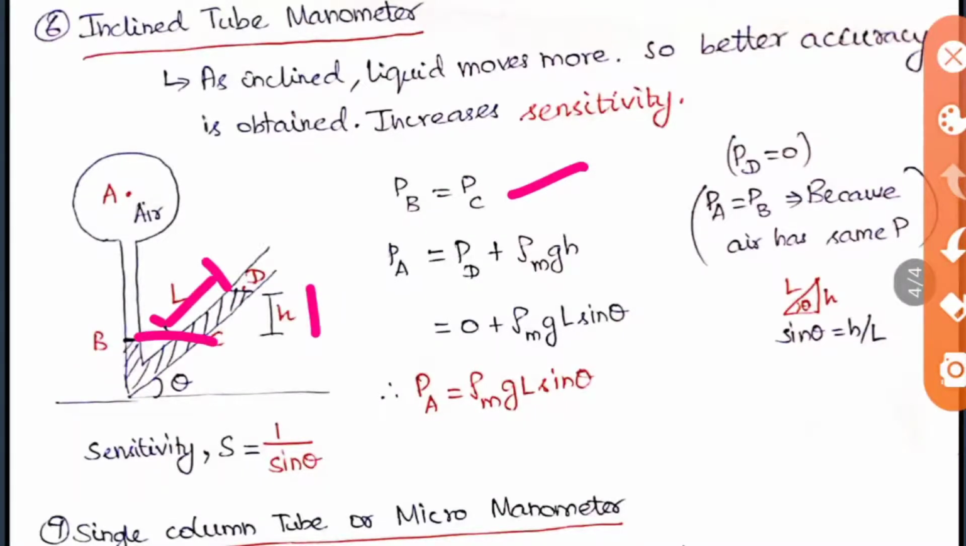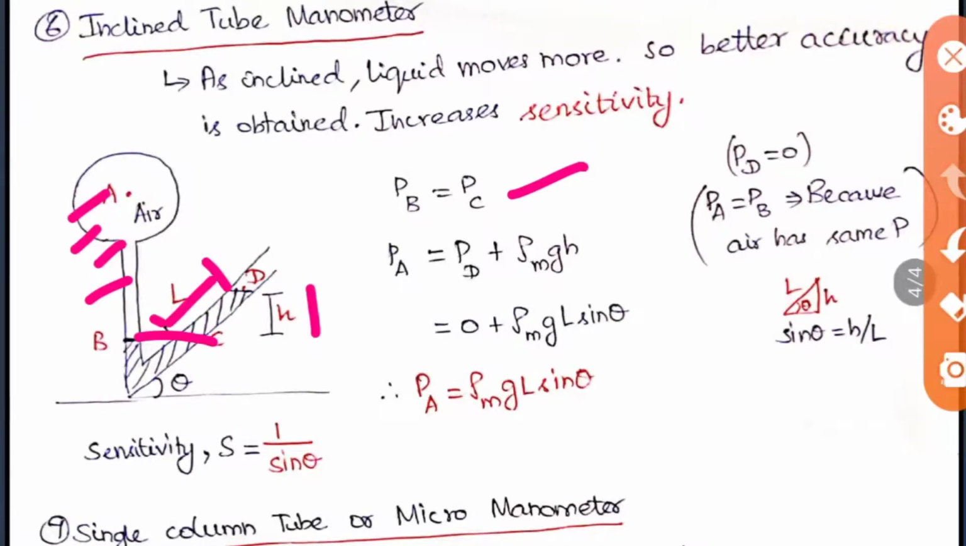How? Here it is air. When air is there, the pressure at any point will be the same. It is not like liquid, because liquid changes its pressure with respect to the height. But air, when it is in a closed place, the pressure at all the points will be equal only. So here obviously PA will be equal to PB. So we can write PB is equal to PA, and then PC is equal to PD plus rho m into g into h. So this is similar to the previous one.